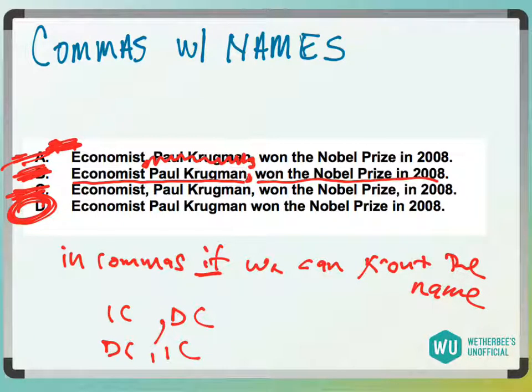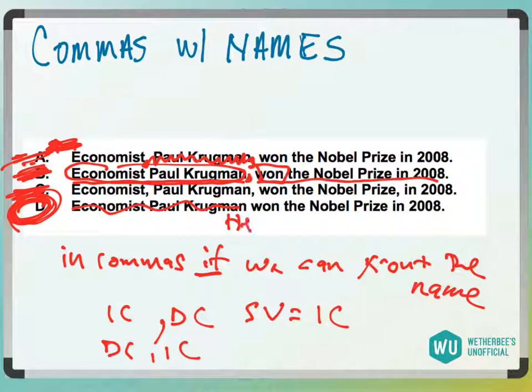What answer choice B would be doing is putting a comma right between your subject and your verb, right? You don't want to put a comma right between your subject and your verb, because subject-verb basically is an independent clause. So A, B, and C are wrong, and we're left with answer choice D. "Economist Paul Krugman won the Nobel Prize in 2008," right? You could basically say that's like "he won the Nobel Prize," right? Answer choice D.